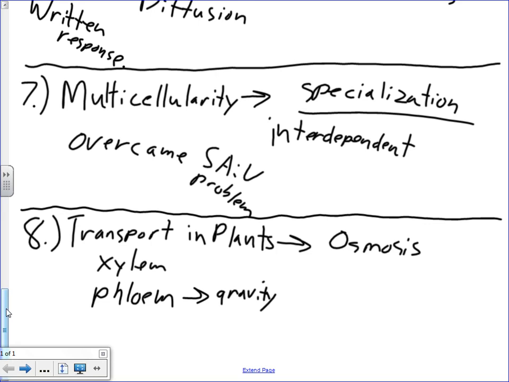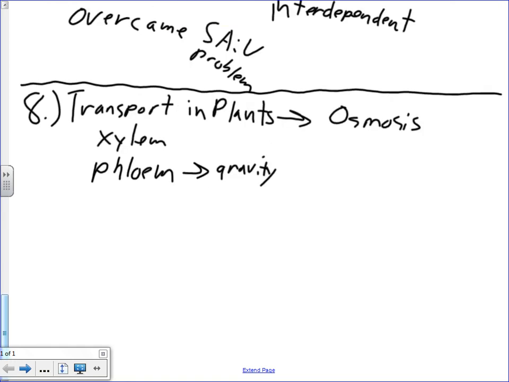So little things to remember there. Be able to explain that process really well. Look at that diagram that I gave you in your notes, and the numbered list of the processes. Make sure that you can explain how those all work. And as we talked about transport in plants, we talked about the different parts and different tissues of the plant as part of this specialization thing.